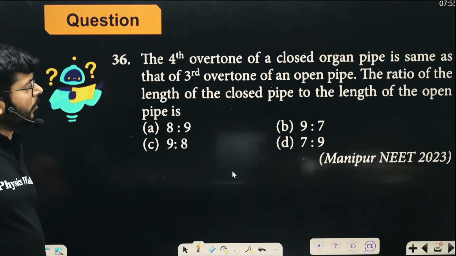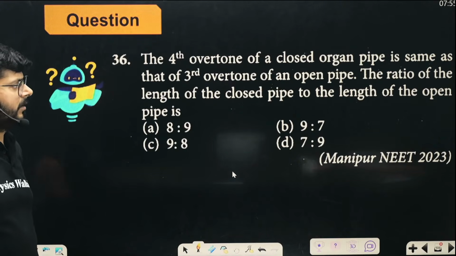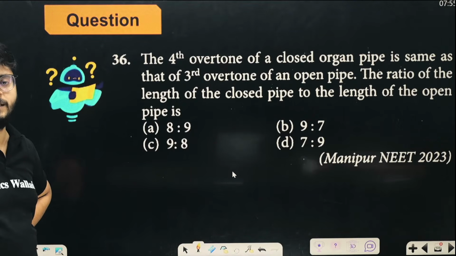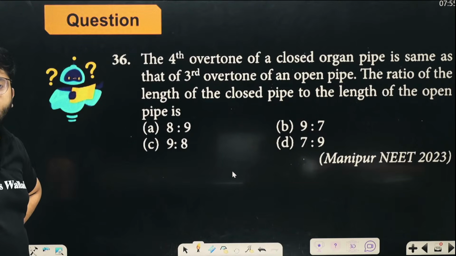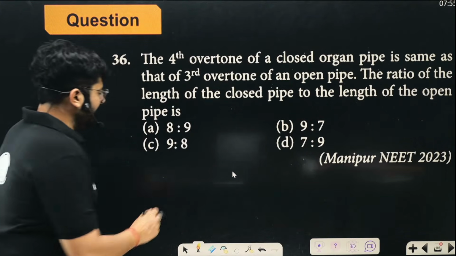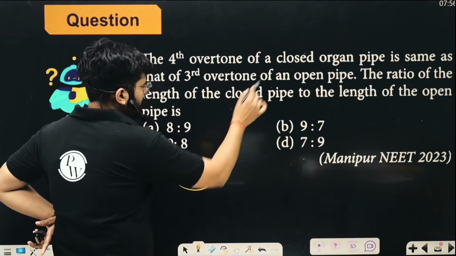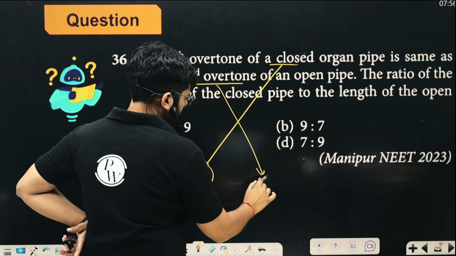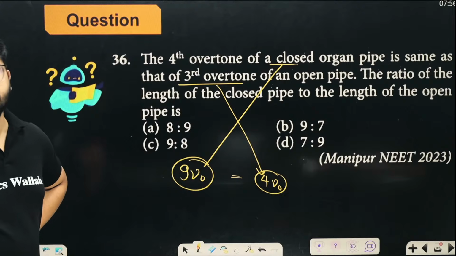And the third overtone of an open pipe is 4 times the fundamental frequency. They are same, so we will equate them. So 9 times the fundamental frequency of the closed organ pipe is coming out to be same as the third overtone, which is 4 times the fundamental frequency. That needs to be same, right?